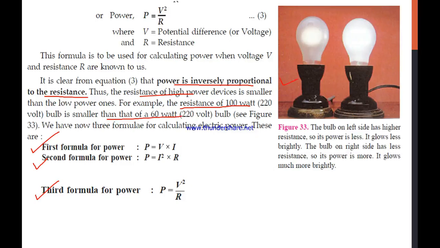Here is the example. We can see that the first bulb is glowing a little less bright as compared to the second one. So we can say that this brighter bulb is the 100 watt bulb, that's why its rating is 100 watt, and the first one has a rating of 60 watts. So if a device has lesser resistance, it will have a higher power and it will glow or work with a higher efficiency, or you can say higher brightness.